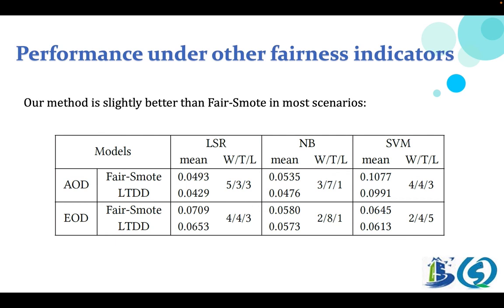EOD is the true positive rate difference between unprivileged and privileged groups. As can be seen from the table, our method is slightly better than Fairway in most scenarios. The average value of the two indicators of our method in the three classifiers is lower than Fairway. Here, lower means more fairness.